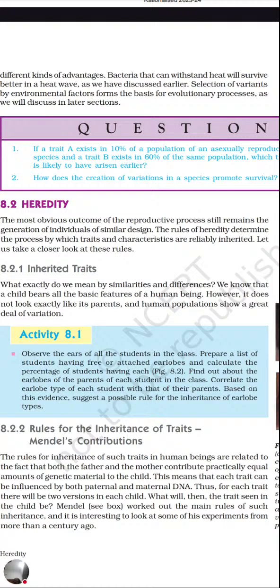In our body, we have appendix as a vestigial organ, pinna is a vestigial organ, that is the outer ear, and the next one, nictitating membrane. In our eye, at the corner, we have a pink color deposition. That pink color one is a nictitating membrane. When human beings used to dive in the water in search of food, at that time nictitating membrane was active.